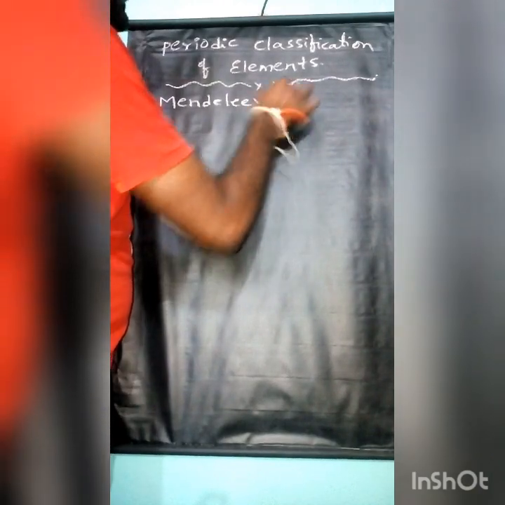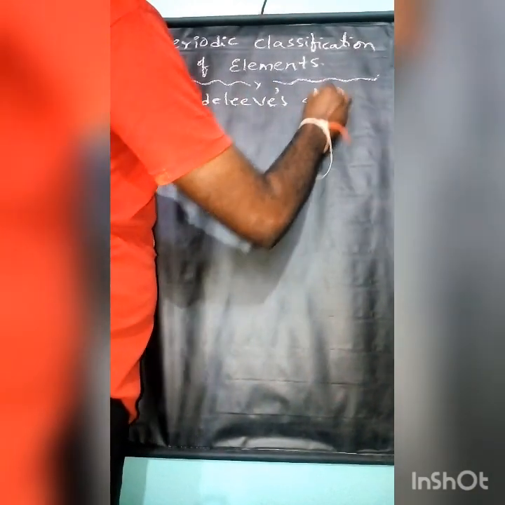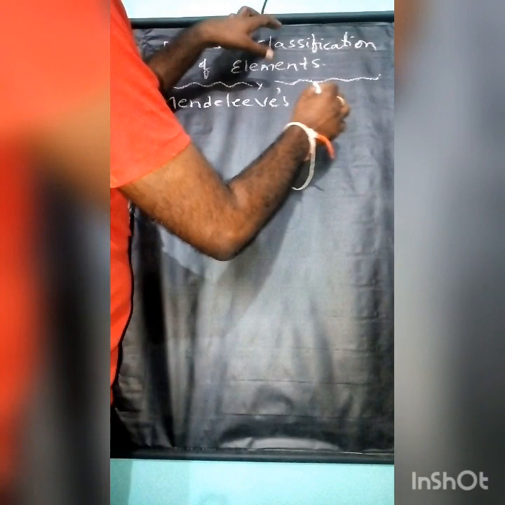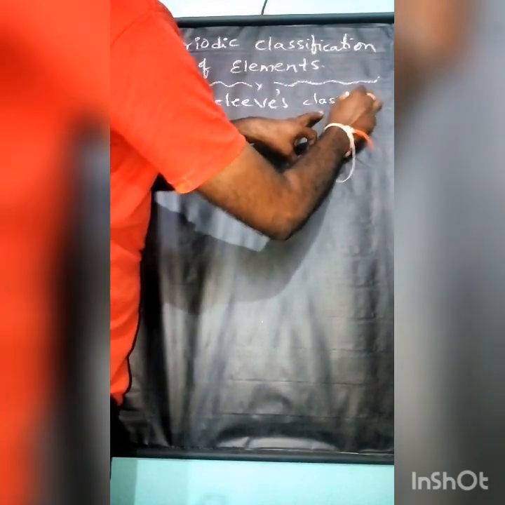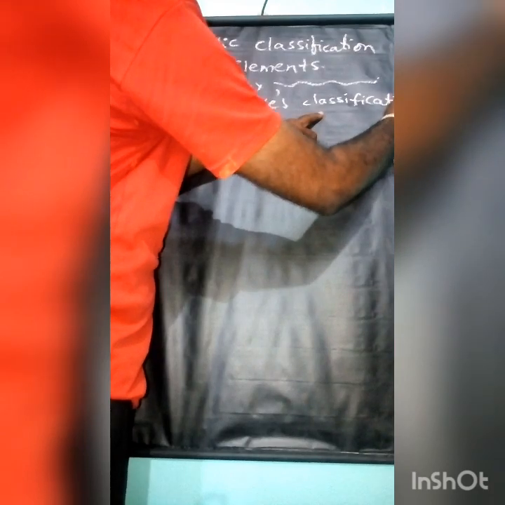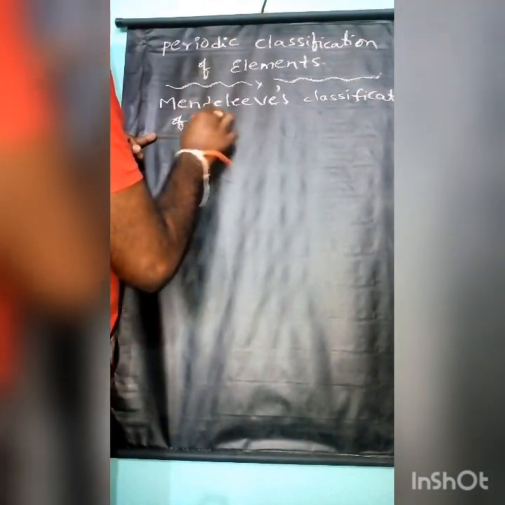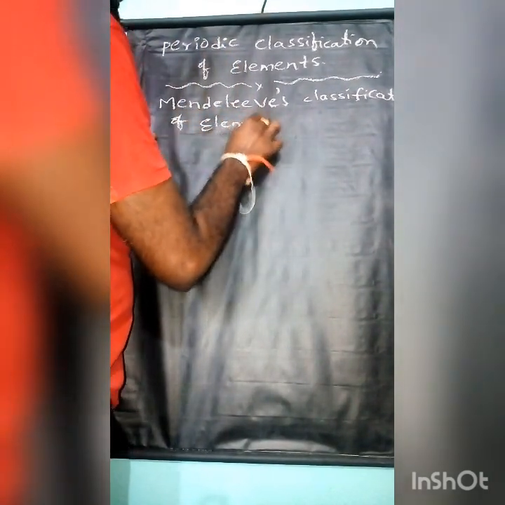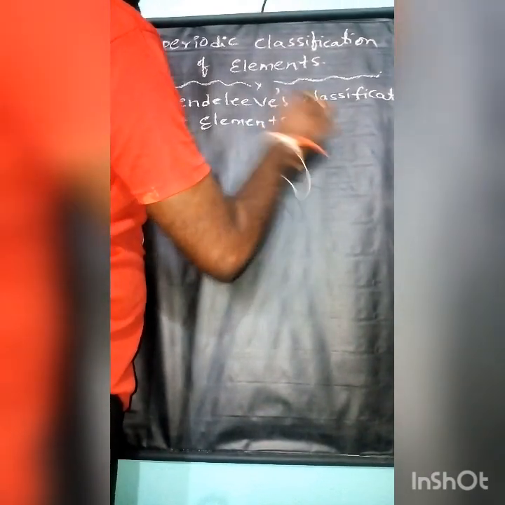Mendeleev's classification of elements. So he also arranged the elements in increasing order of their atomic masses.